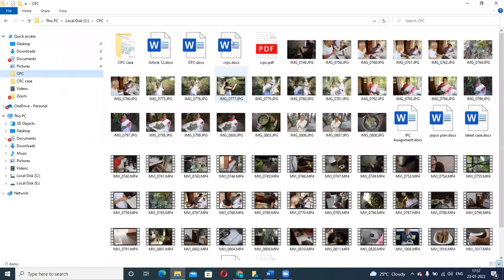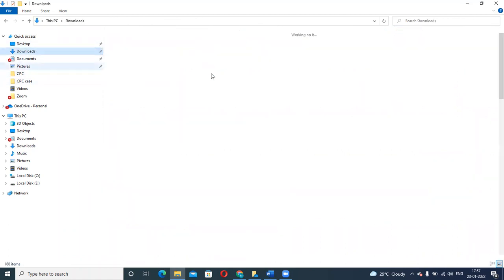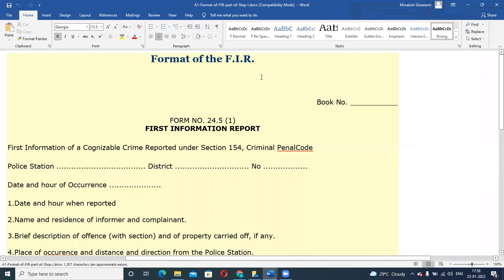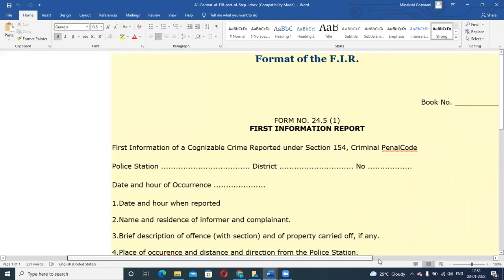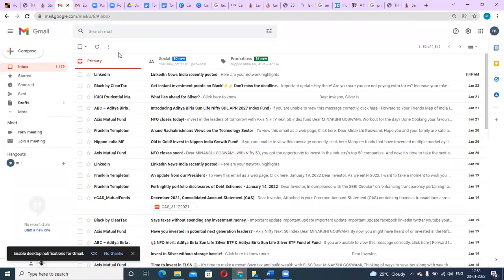Okay, so for FIR, for latest cases, yeah, for FIR there is a set format for how it will be filed, like this one, if you can see. This is just a format. Let me show you one if I have.